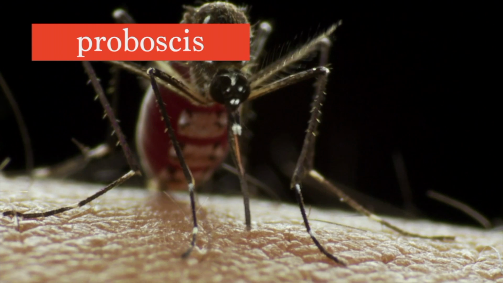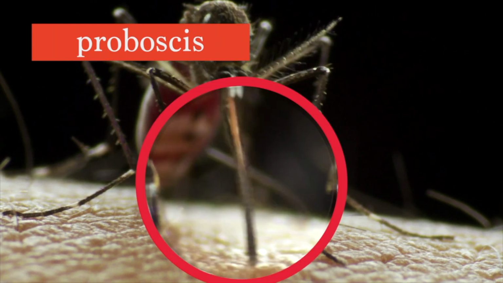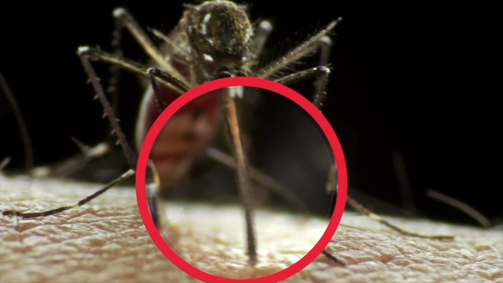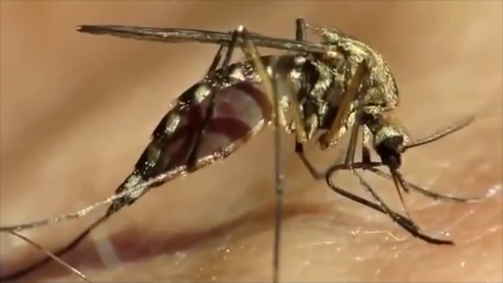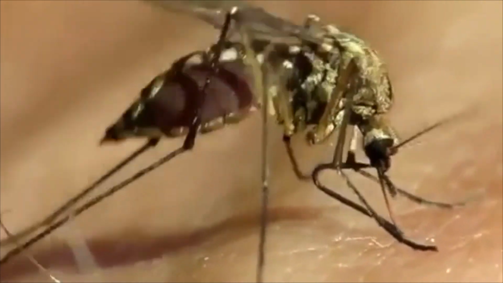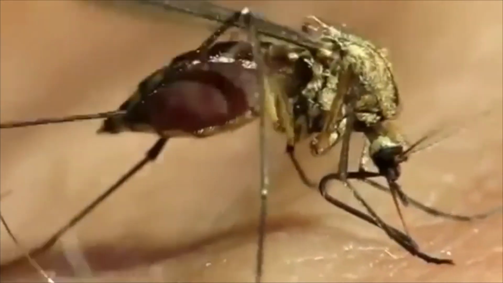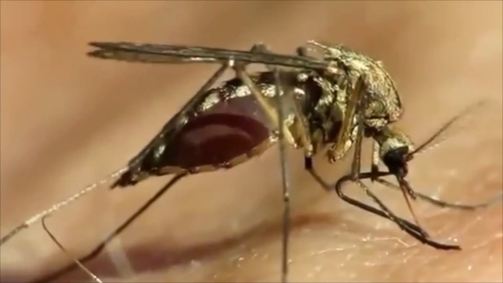Think of the proboscis as a system. It includes 6 thin, flexible needles. When a blood vessel is found, the system of needles pierces the skin and sucks blood out. The needles are so sharp you can barely feel them. Part of the proboscis injects saliva into the skin. The saliva numbs the area and helps to keep the blood flowing.